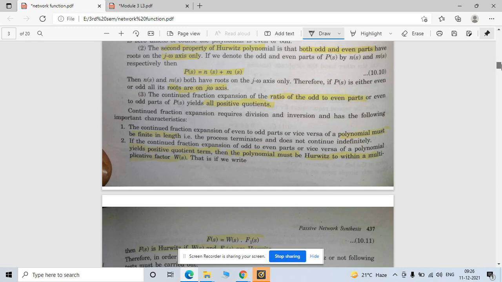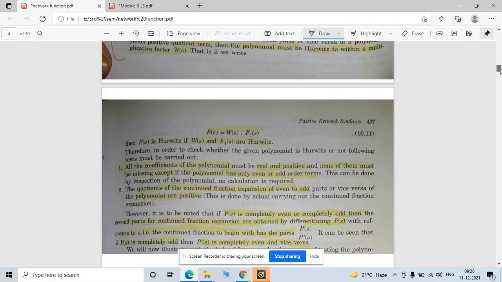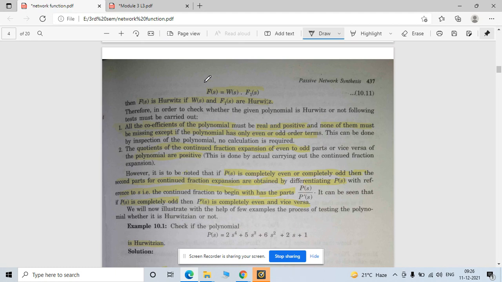Now there are also other processes given to you. This function you can also break into two parts. How to break it? For example, F(s) is nothing but W(s) into F1(s). If this function follows the Hurwitz criteria, then these two functions also follow the Hurwitz criteria.